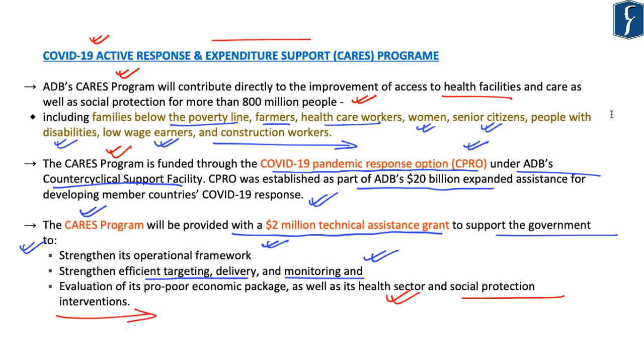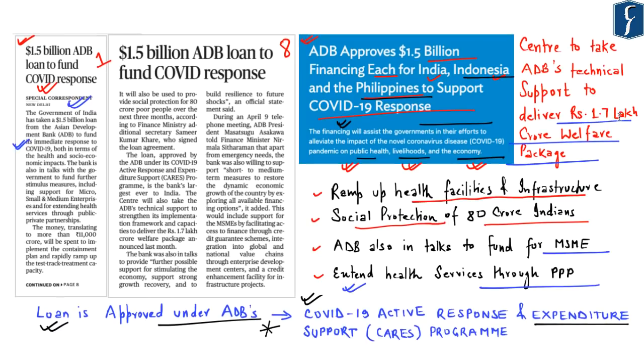So these are some of the important aspects which you must know with respect to the CARES program of the Asian Development Bank. This CARES program is funded through the COVID-19 Pandemic Response Option, that is CPRO, and this CPRO is under ADB's Counter-Cyclical Support Facility. Further, CPRO was established as part of ADB's $20 billion expanded assistance to different states, out of which $1.5 billion each has been provided to the Government of India, Indonesia as well as the Philippines.